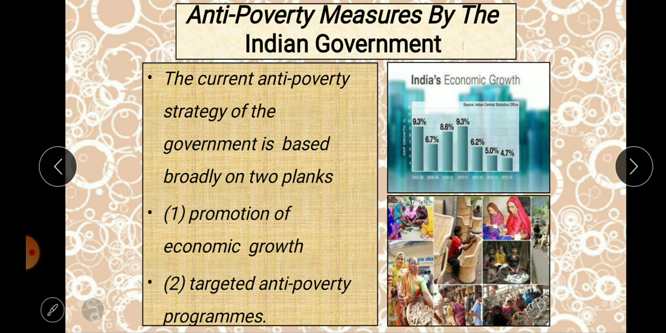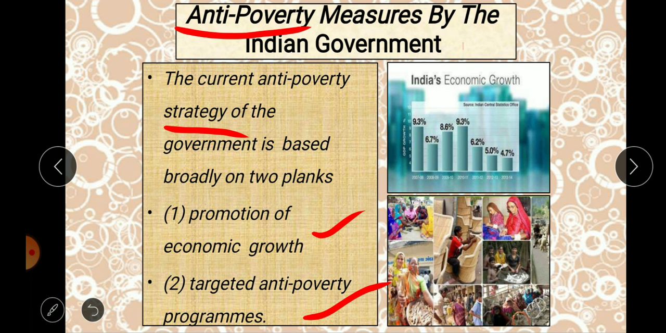Now we are getting into the anti-poverty measures. What do anti-poverty measures mean? To remove poverty, what are the measures that are being taken? It is called anti-poverty measures by the Indian government. If you see, the Indian government has taken many strategies to improve the poverty condition of the people, through two plans. That is, promotion of economic growth, and another one is targeting anti-poverty measures. So these two, we are going to see today.